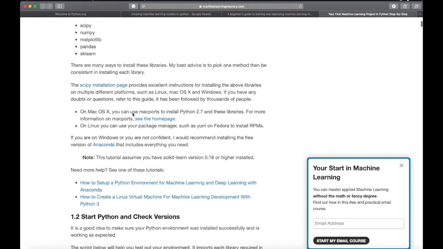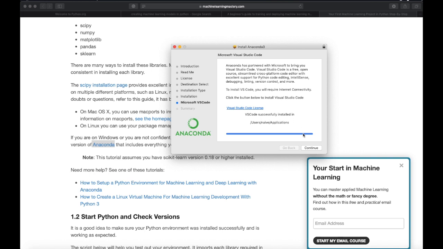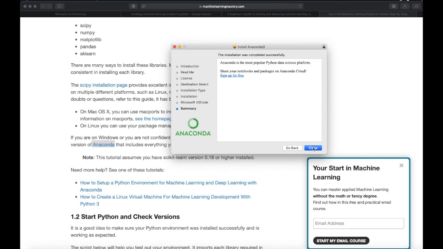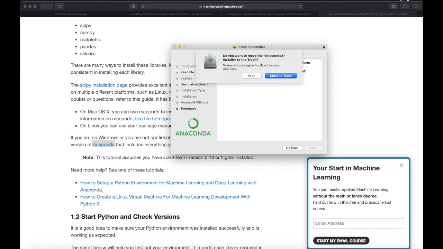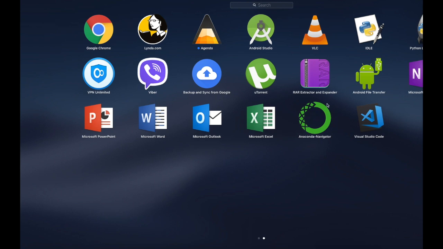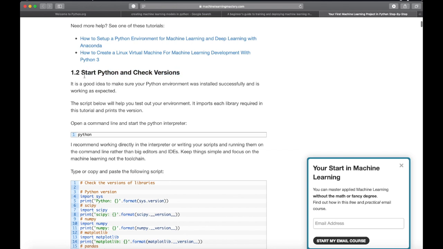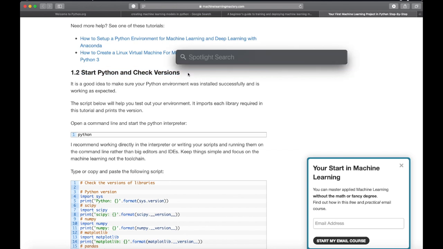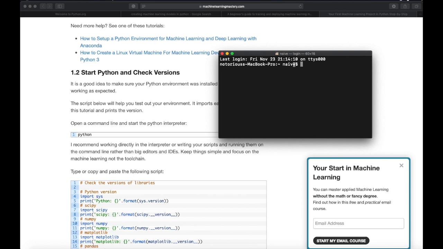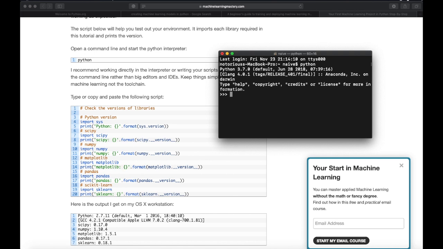So I've installed Anaconda, as it says here, and my installation process is on the go. Here it is asking me to install Visual Studio. So I'll continue and close. Move to trash, I guess, because I don't need it anymore. Now, as I have installed Anaconda and Visual Studio Code, the related libraries of Python which are required in machine learning are automatically installed with Anaconda. Now let's get started with terminal, and the first line first, python. Okay, we have Python 3.7 as it says.